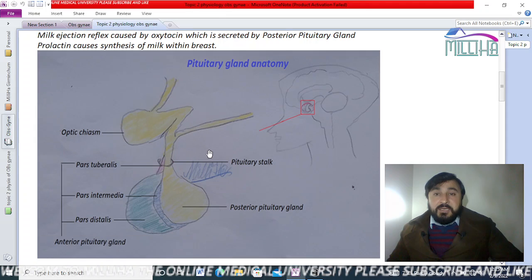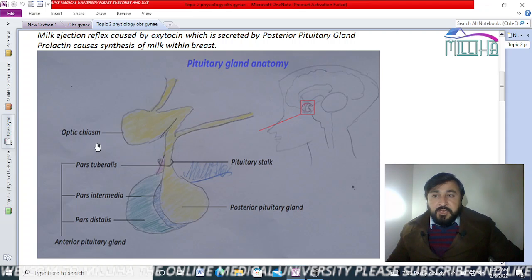If you don't know about the pituitary gland, this is the pituitary gland, this is the posterior pituitary gland, this is the anterior pituitary gland, this is pars intermedia, pars tuberalis, and this part is pars distalis. This whole part is called the anterior pituitary gland, and this stalk is called the pituitary stalk.